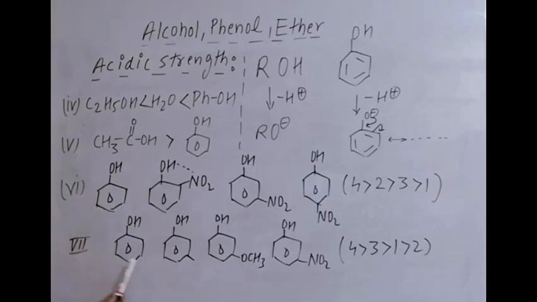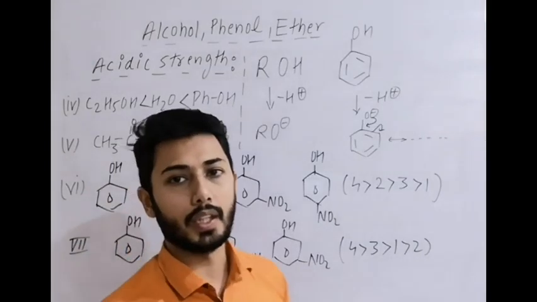The next example: these are the groups attached. NO2 has minus I at meta. OCH3 is minus I, why? Because it is at meta position. CH3 is plus I, and there is no other group. Among them, which is the most withdrawing? The fourth. Then minus I is still there in the third. Then between these two, where there is a plus I group, the acidic strength decreases. There is no other plus I group in one, so between 1 and 2, one is more acidic than the second.